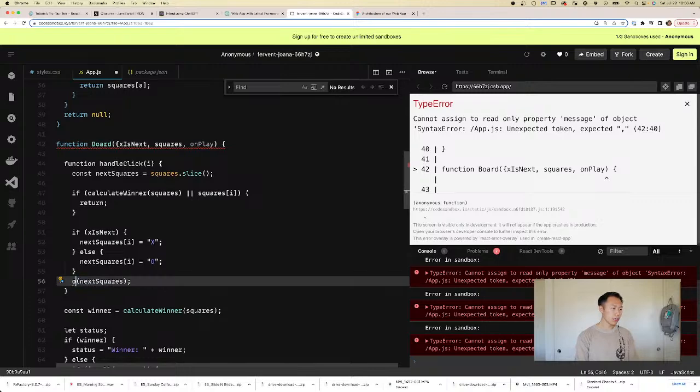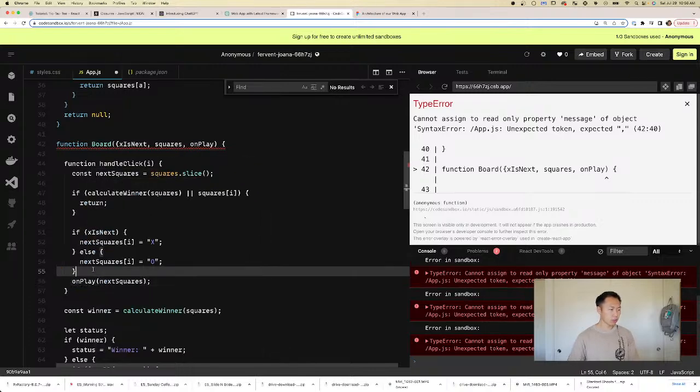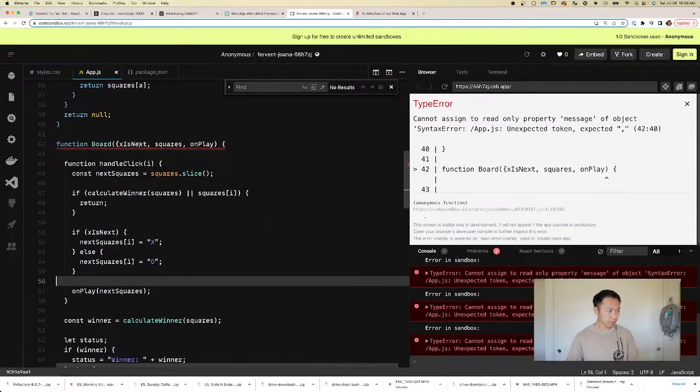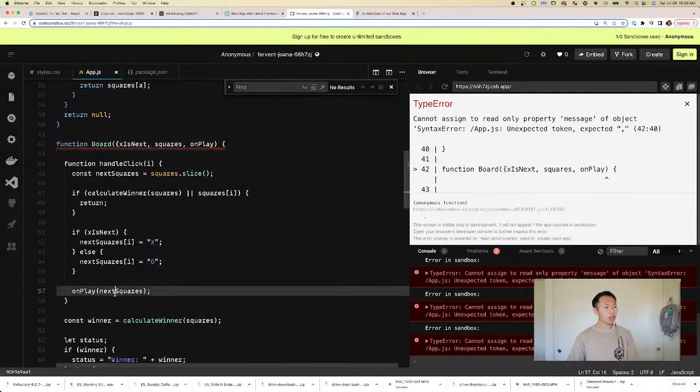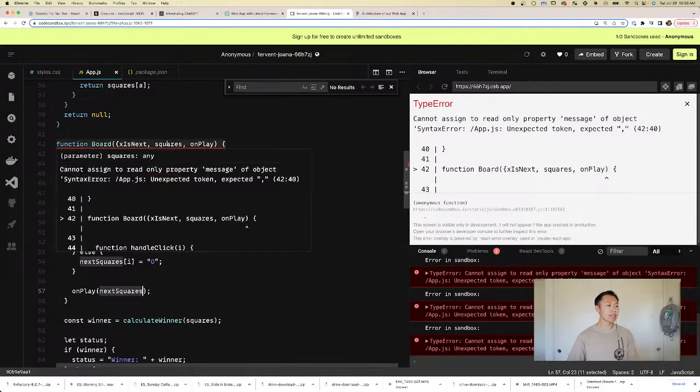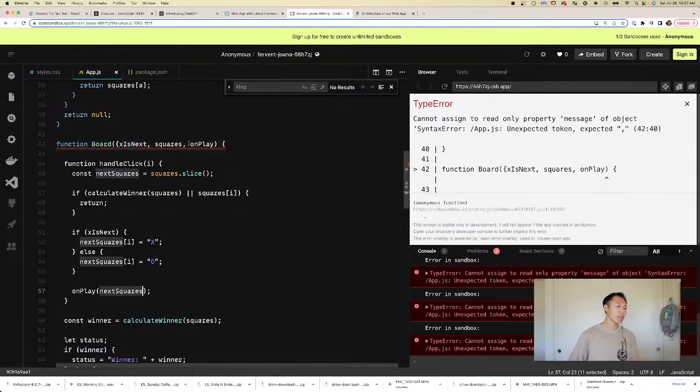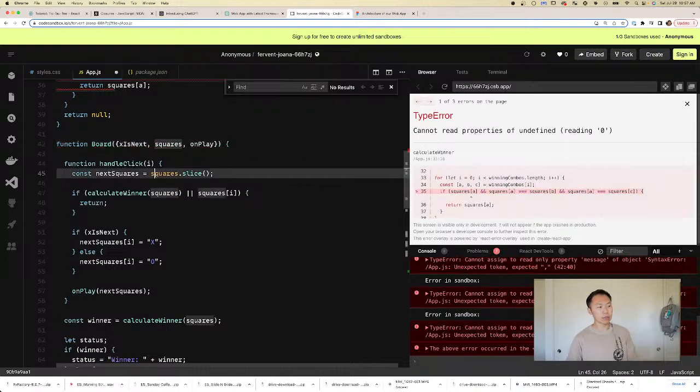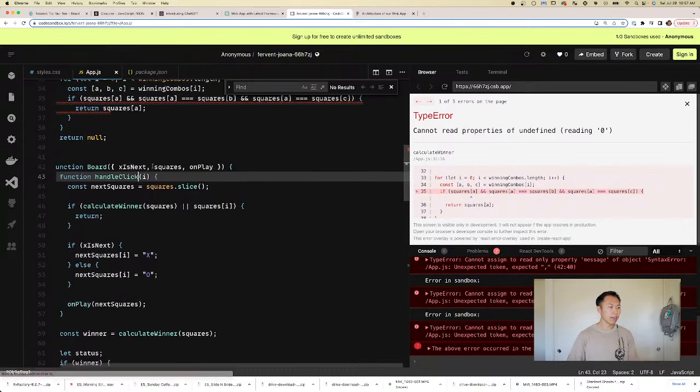And then over here, set squares, we want to call onPlay and then just give it next squares. All right, this makes sense. And then onPlay will update the next squares because squares is kept track of outside of this current state machine, right? It's kept track of in the parent state because we lifted the state. All right, much better.